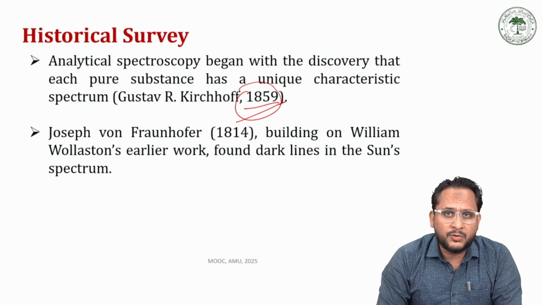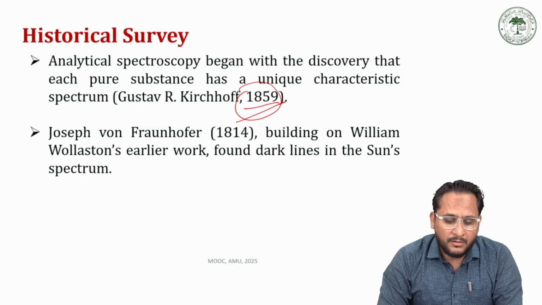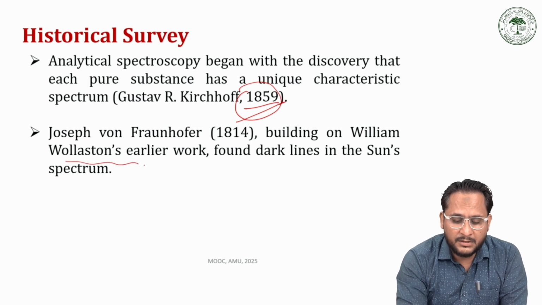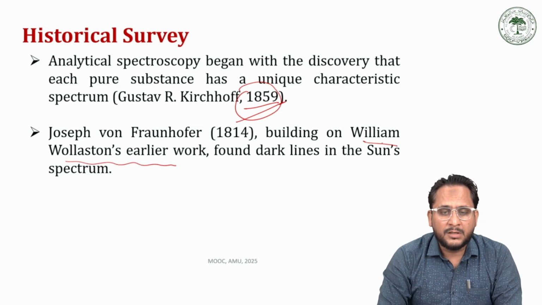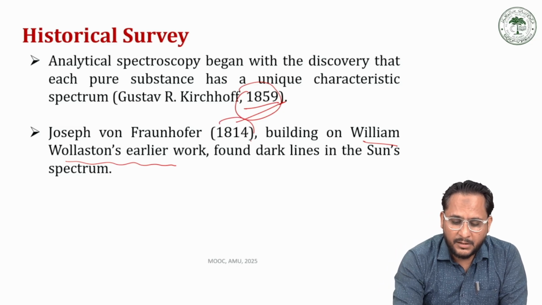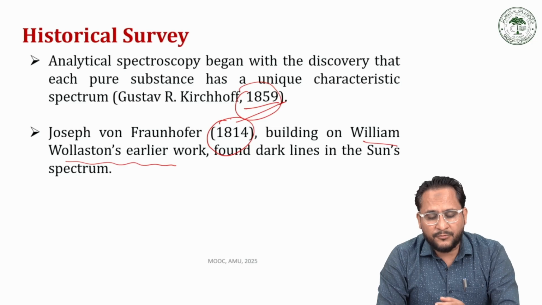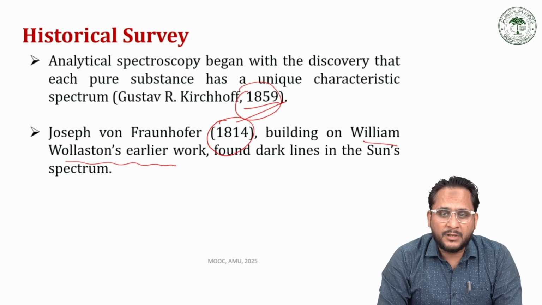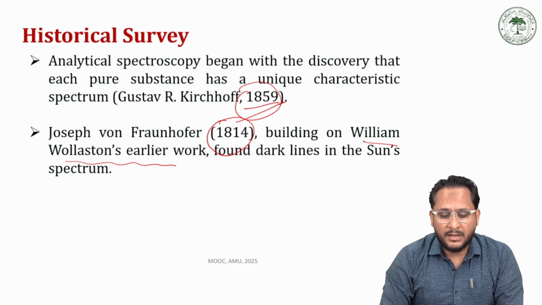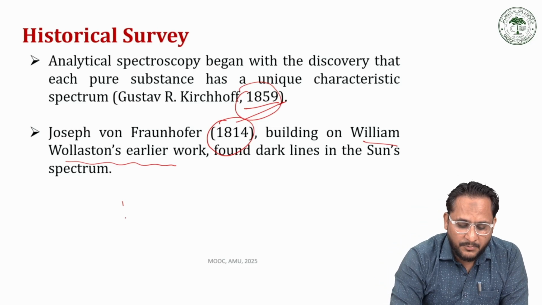However, he was not the first to work on the spectrum. Before Kirchhoff, there was a British scientist, William Wollaston, who worked on the spectrum of the sun in the year 1814. Then Joseph Fraunhofer, based on Wollaston's work, further worked on the sun's spectrum and reported that it is basically a type of absorption spectrum.